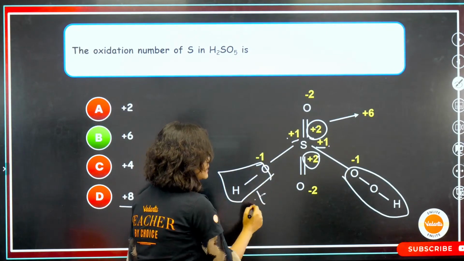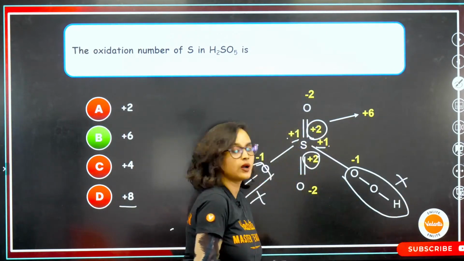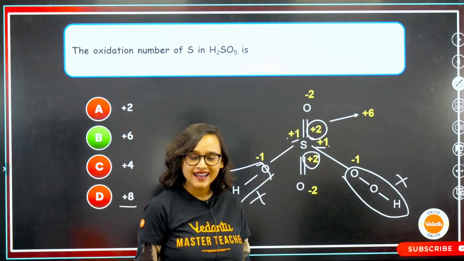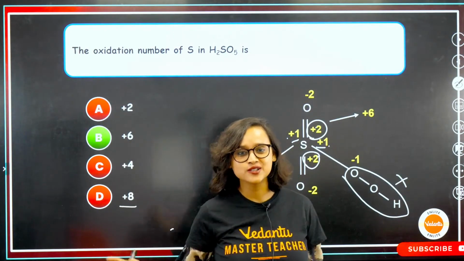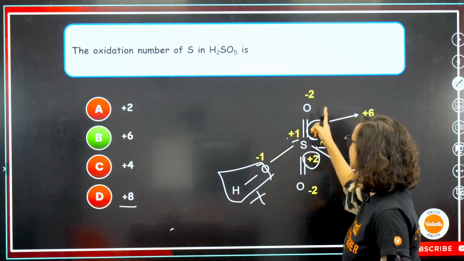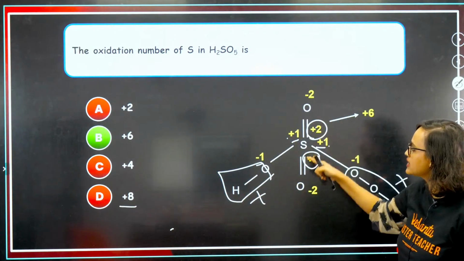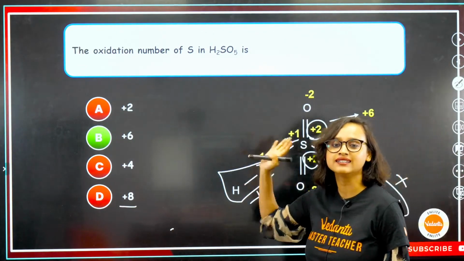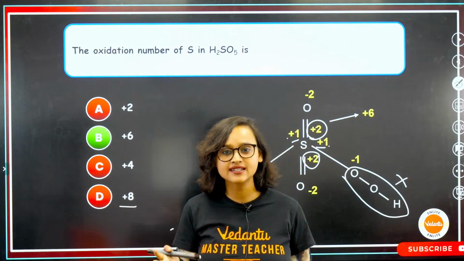You will not. This is not required. Okay? Yes, these two are not required. You only need the closely knit oxygens here. So +6. That's it. Done and dusted?